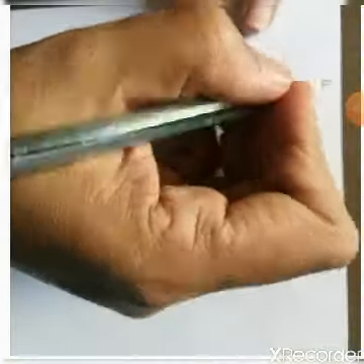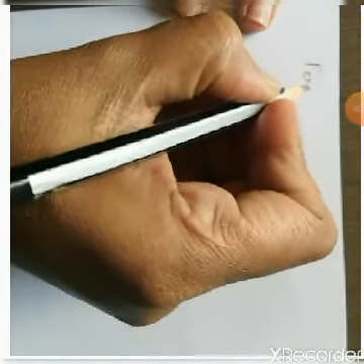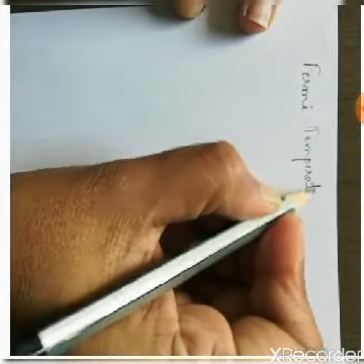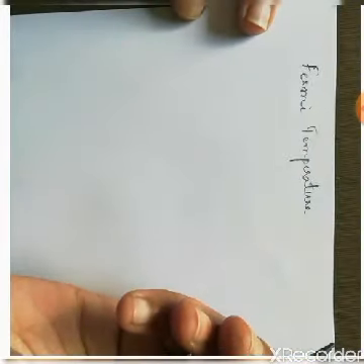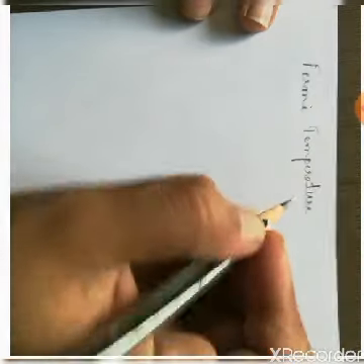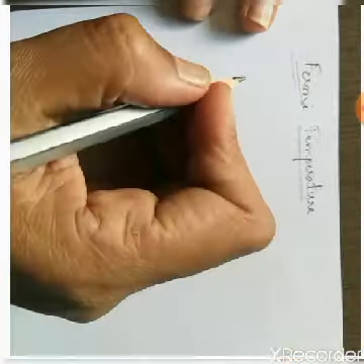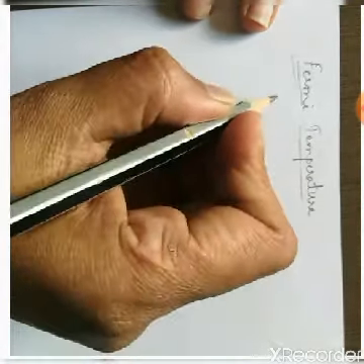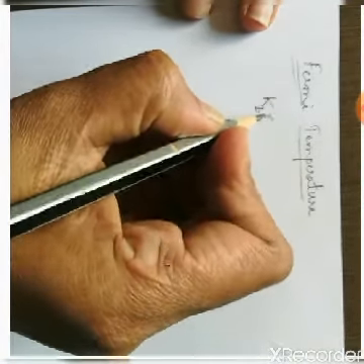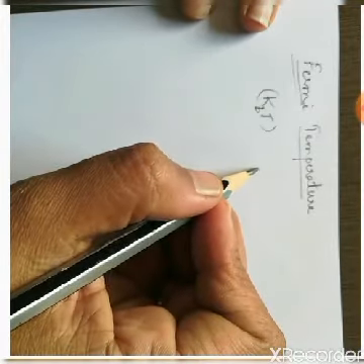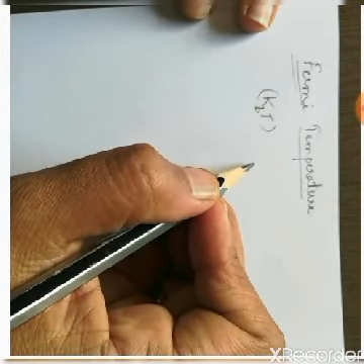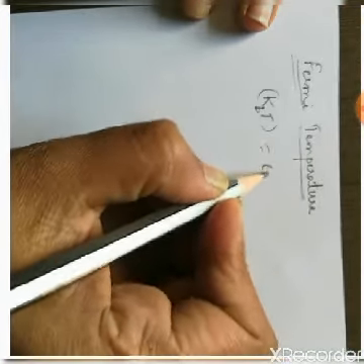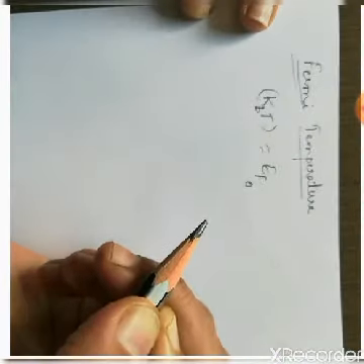Hello everybody. So today we will see the concept of Fermi temperature. Fermi temperature is a theoretical concept. Why? Because practically or experimentally you cannot obtain such a great temperature. Fermi temperature is defined as the temperature at which the average thermal energy, that is the average kBT of a free electron in a solid material, becomes equal to Fermi energy at 0 degree Kelvin. That is, kBT will be equal to Fermi energy at 0 degree Kelvin.